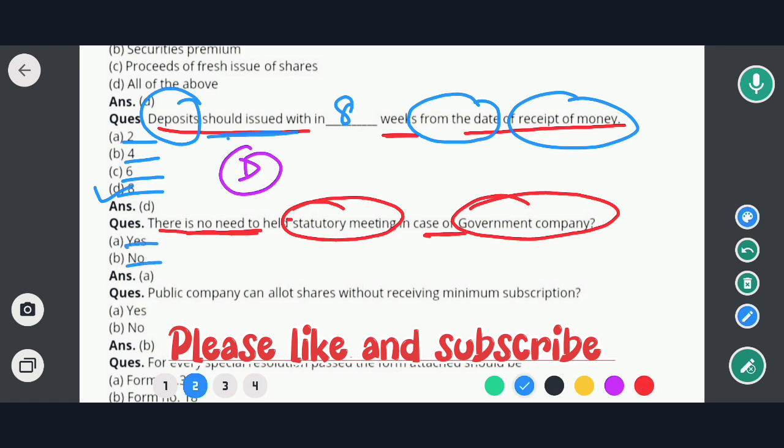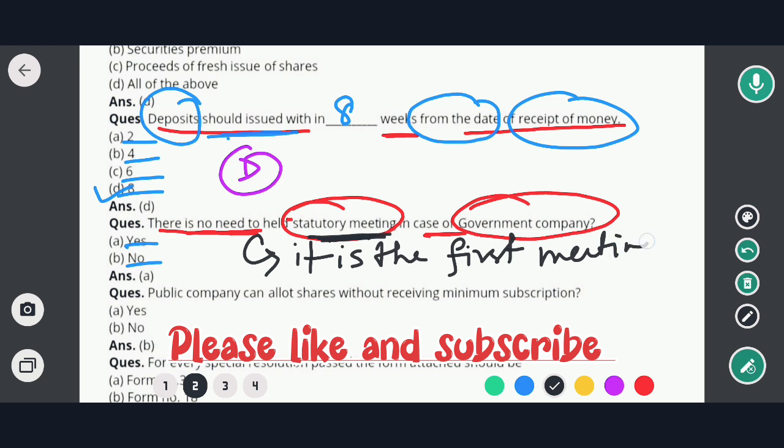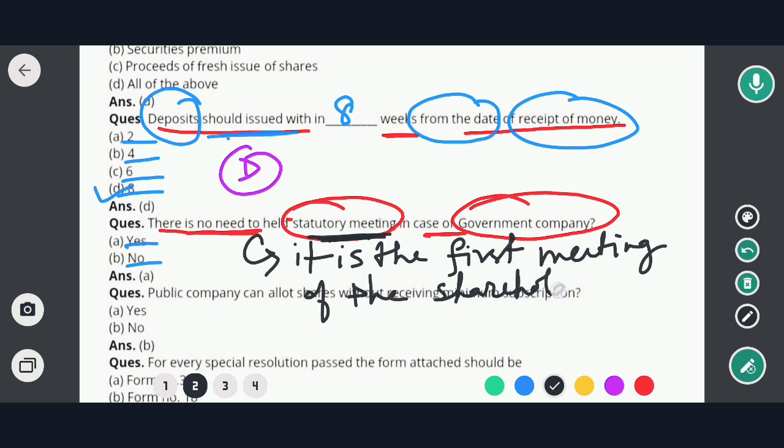First of all we have to know what is a statutory meeting. Statutory meeting is the first meeting of the shareholders of a public company. That means statutory meeting means it is the first meeting of the shareholders of a public company.